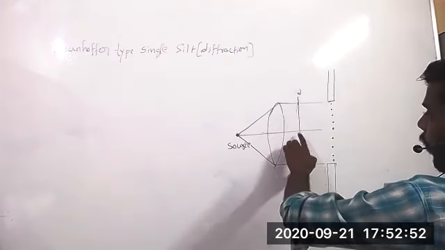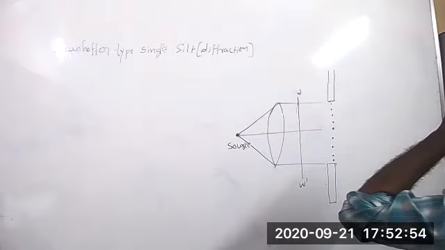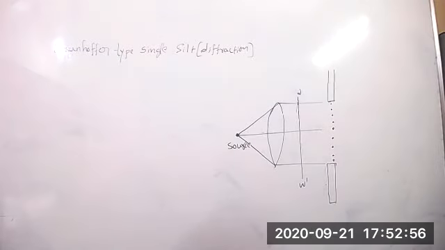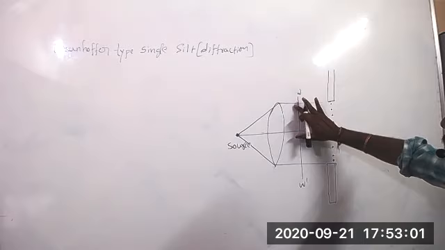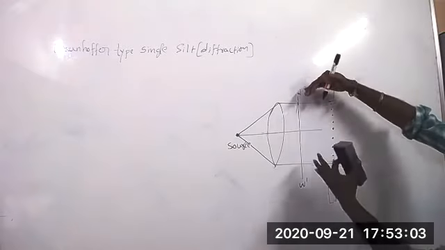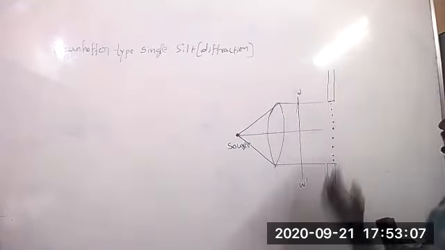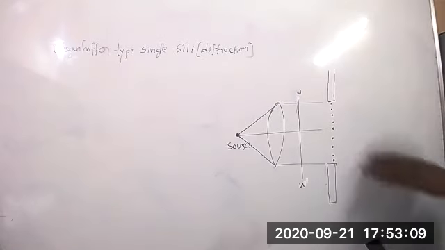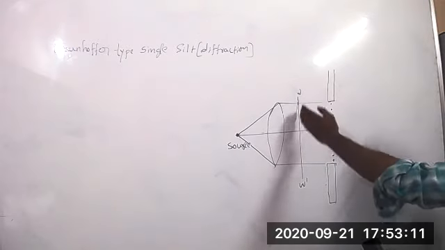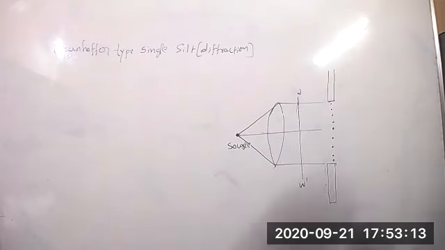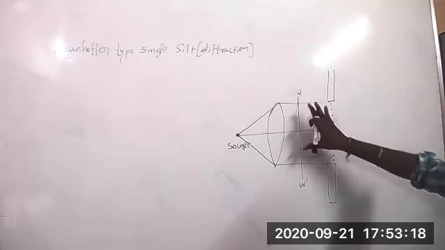Each and every point on the... Sir, what is WW dash? It is the planar source. It is looking like a plane source, right? Planar source means planar wavefront. Because when we see it from a far distance, it looks like a planar source, not a spherical or cylindrical source.